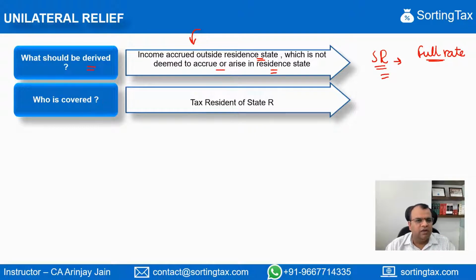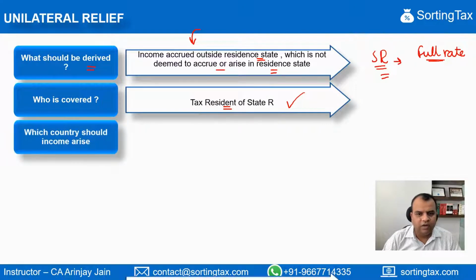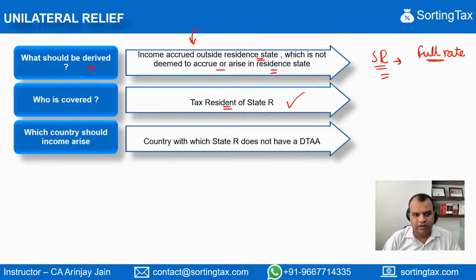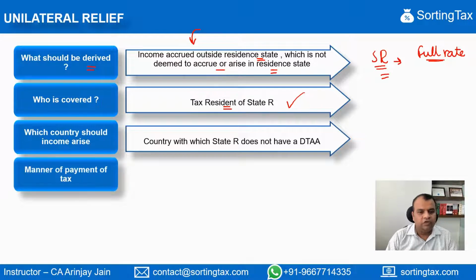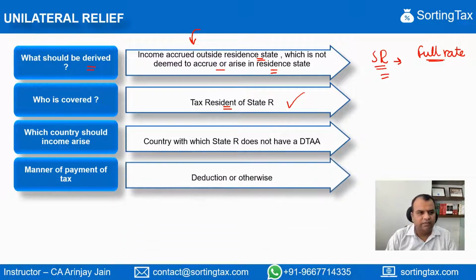Who is eligible for taking the benefit of this particular clause? Any person who qualifies as a tax resident of state R can claim a benefit of this particular unilateral relief. In which country should the income arise? The income should arise in a country with which the state of residence does not have a DTAA. If they do have a double taxation avoidance agreement, in that particular case, the unilateral relief will not be available. One will be eligible to claim a bilateral tax relief.